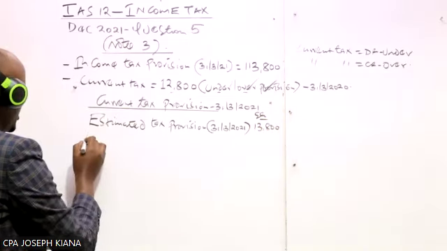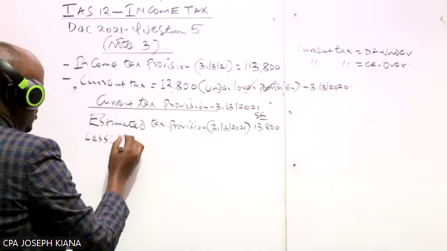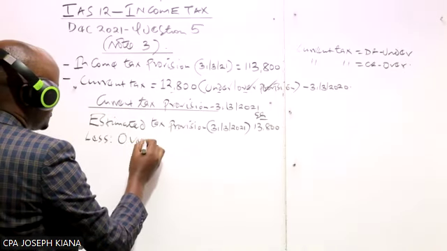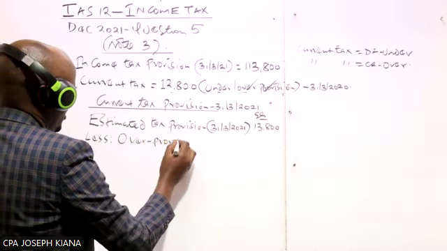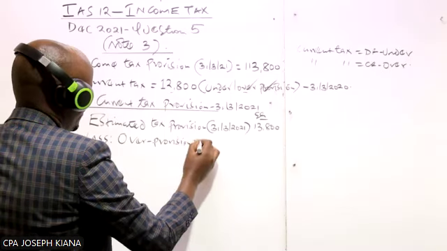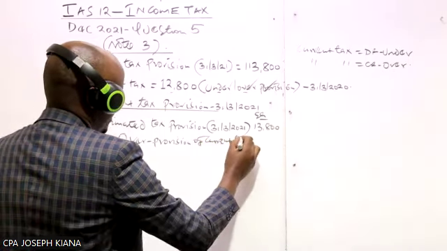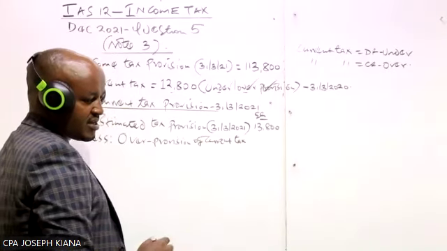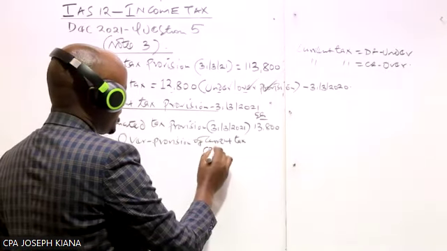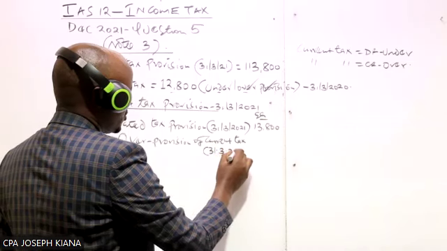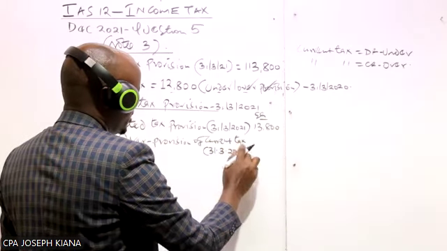And then to this, what do we do? We less the over provision of current tax in the previous year, which is the year which ended 31st of March, sorry, 2020.